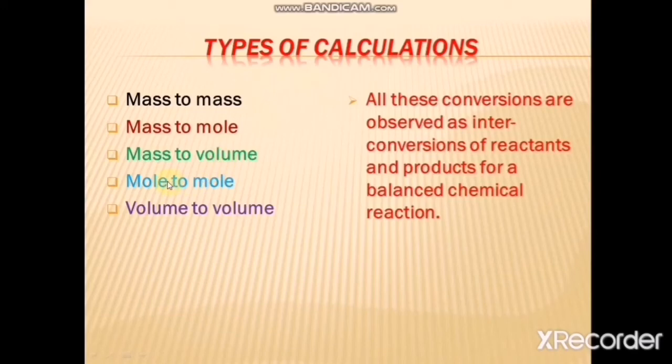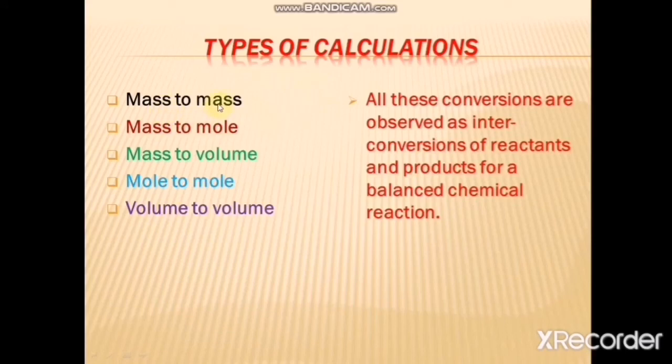Similarly, if you are given the moles of reactants, you can find moles of products, or if you are given moles of the products, you can find moles of the reactants. And if you are given the volume of reactant, you can find the volume of the product. Similarly, if you are given the volume of product, you can find the volume of the reactants. So you can see here that you will be able to interconvert the quantity of reactants and products. Quantity may be volume, may be mass, may be moles. So we consider them as interconversions.